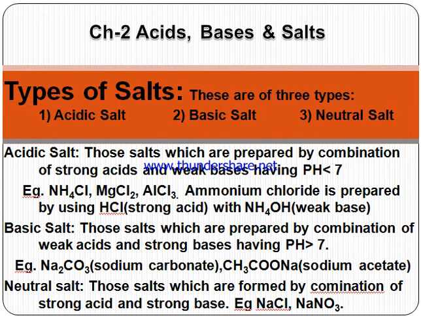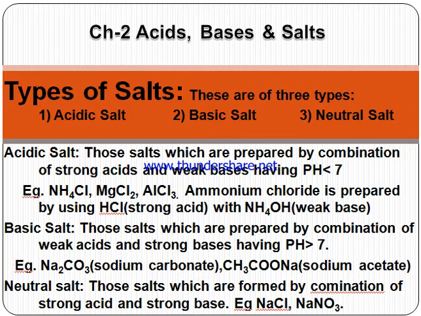So next we are discussing the types of salt. Salts are basically of three types: first is acidic salt, then basic salt and neutral salt. So what about the acidic salt? Those salts which are prepared by the combination of strong acids and weak base.